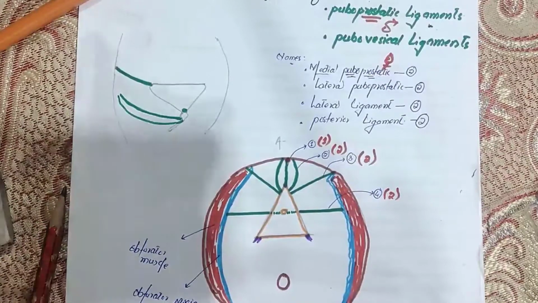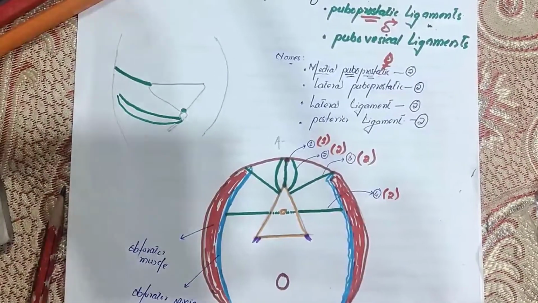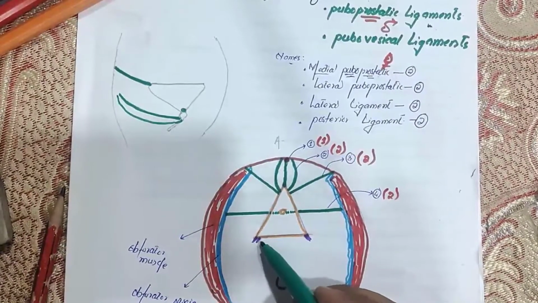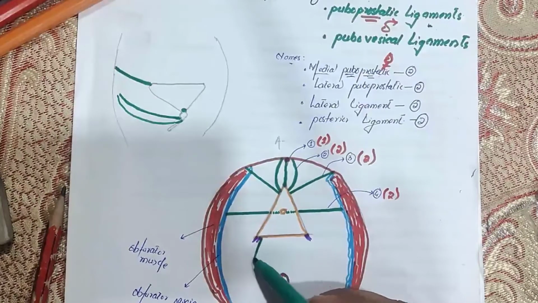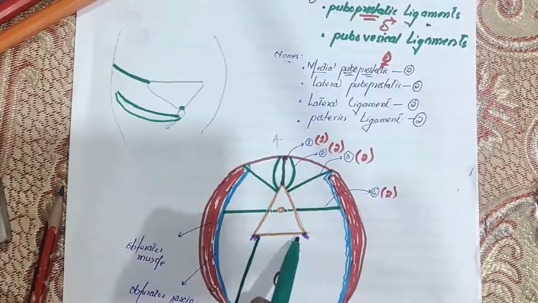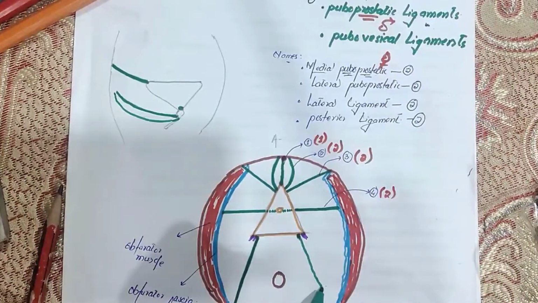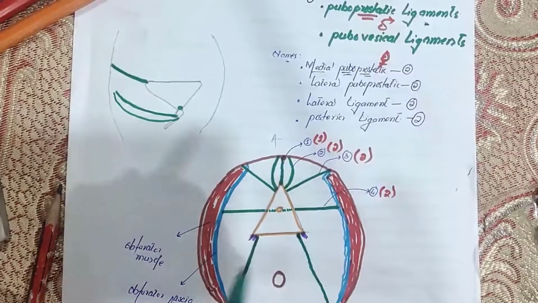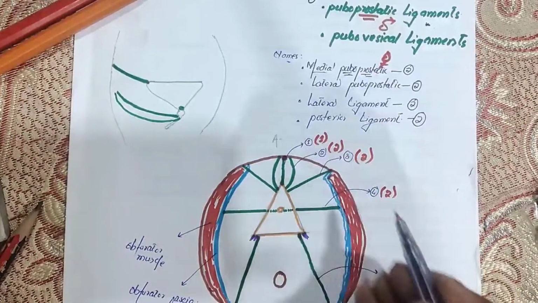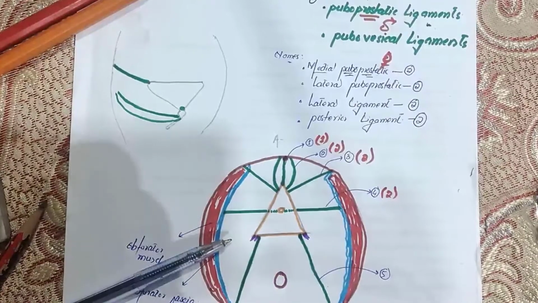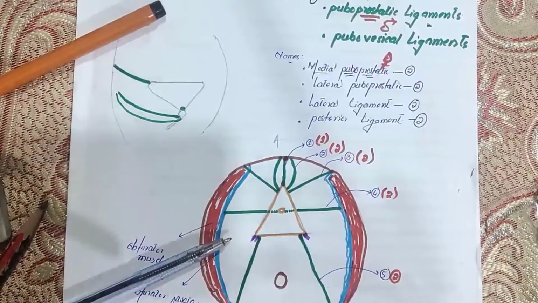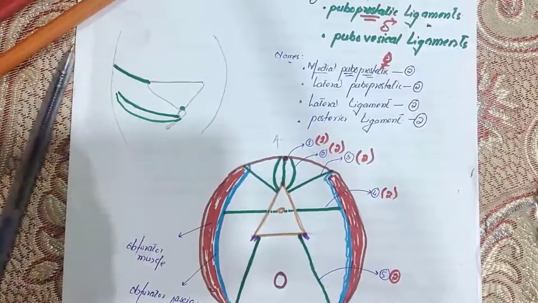And then there is only one remaining, and that is called the posterior ligament. Posterior ligament arises from which part? They arise from the base of the bladder and go toward the posterior side of the obturator fascia, like this. So these are called the posterior ligaments. This is the fifth one. They are also two. So how many total true ligaments? Two, and two, and two, and two, and one, that makes 9. So 9 true ligaments we discussed of the urinary bladder.